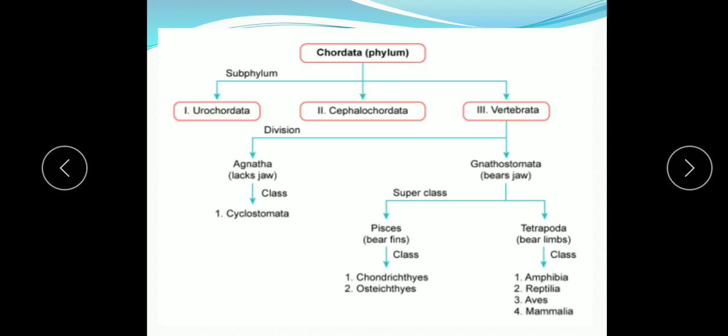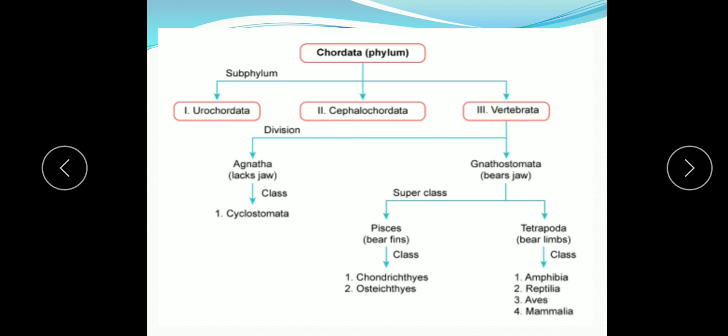In Cephalochordata, cephalic means head, so the notochord extends from the head to the tail region. And in Vertebrata, the notochord is found in the embryonic stage only. It is replaced by the vertebral column during development.